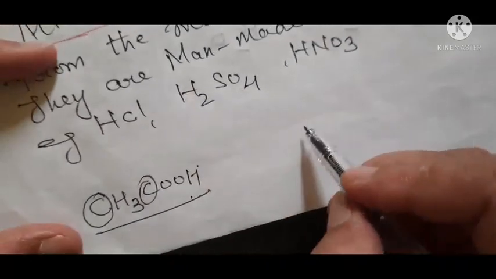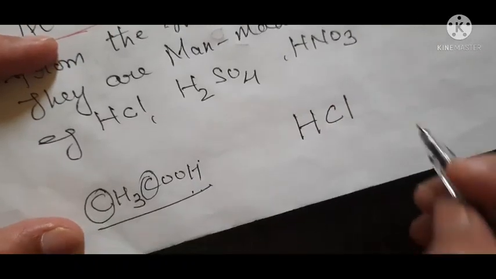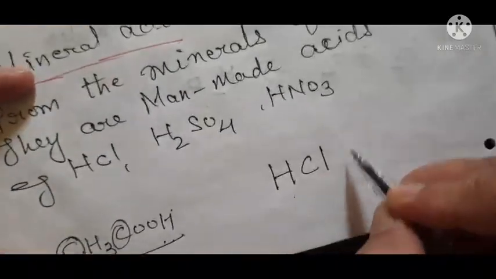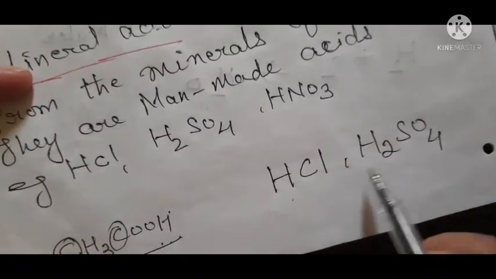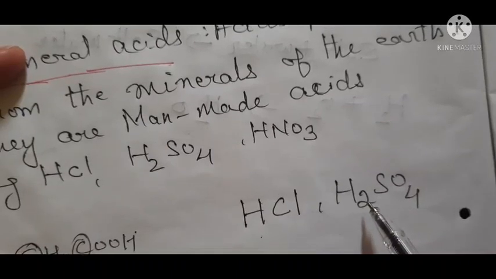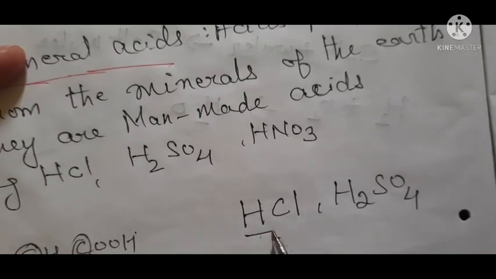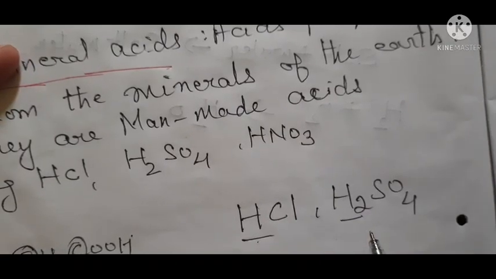Now you see this mineral acid. This is a mineral acid. It is HCl, or you can say H2SO4. You see here another acid, H2SO4. Okay, so these are mineral acids or man-made acids, but these acids do not contain carbon in them. So these acids are also called inorganic acids.